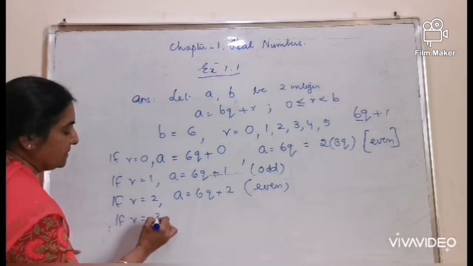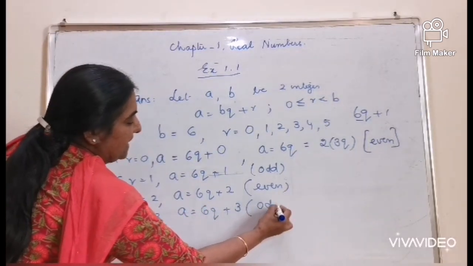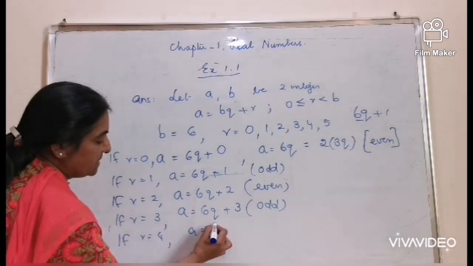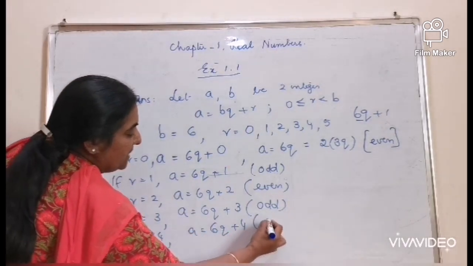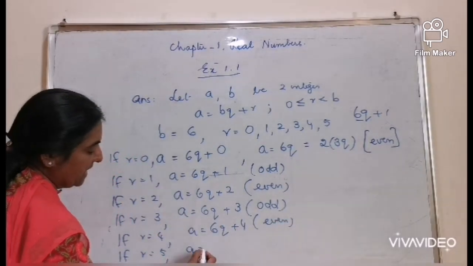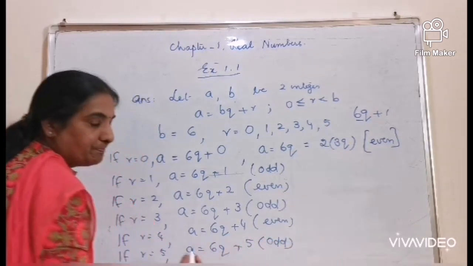If r is equal to 3, a is equal to 6q plus 3, which is again odd. If r is 4, a is equal to 6q plus 4, an even number. If r is equal to 5, a is equal to 6q plus 5, again odd.